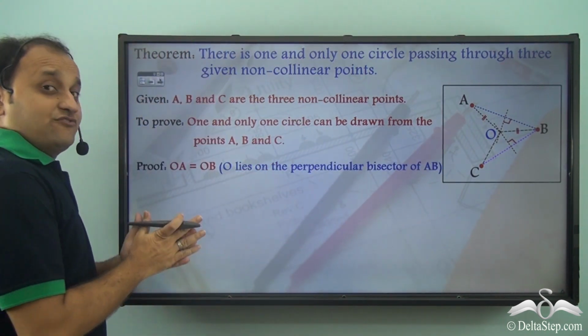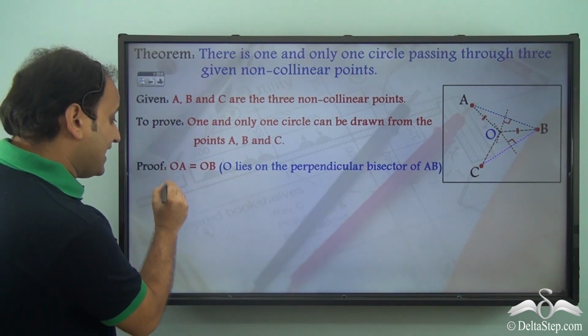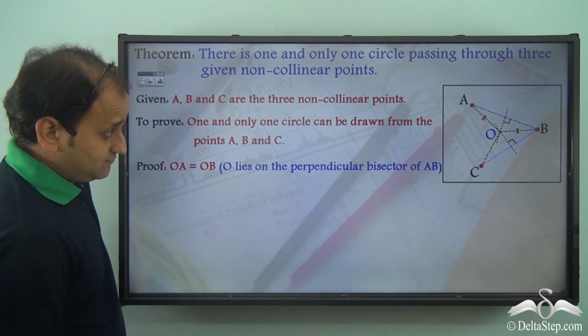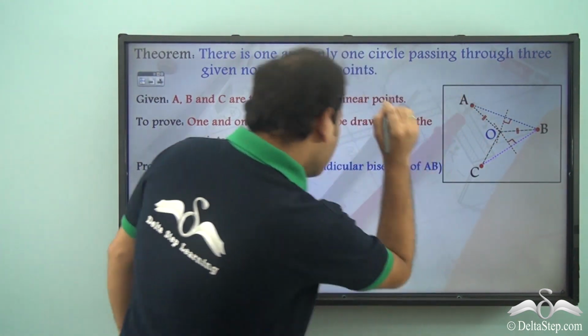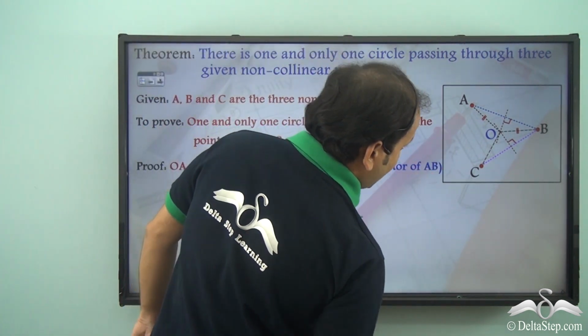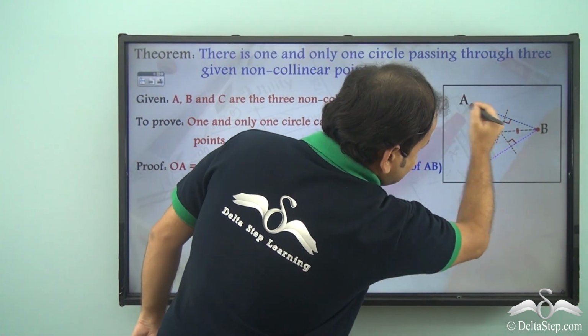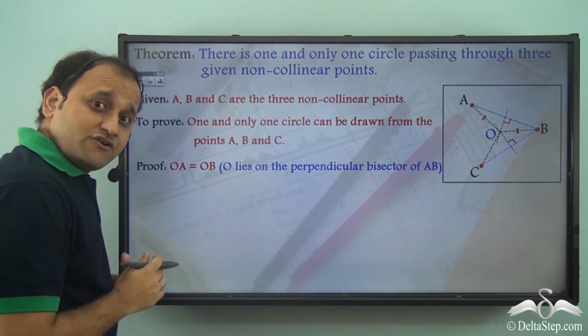So now let's start with our proof. First of all, we know that OA is equal to OB. Why do I say so? Because O lies on the perpendicular bisector of AB. So this is AB and O lies on the perpendicular bisector of AB.